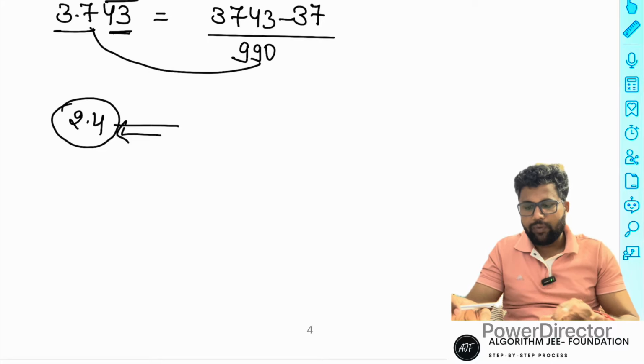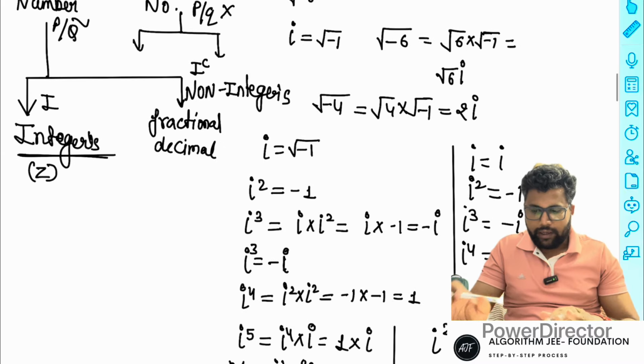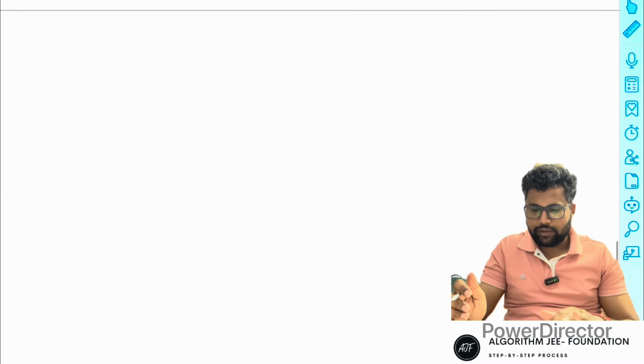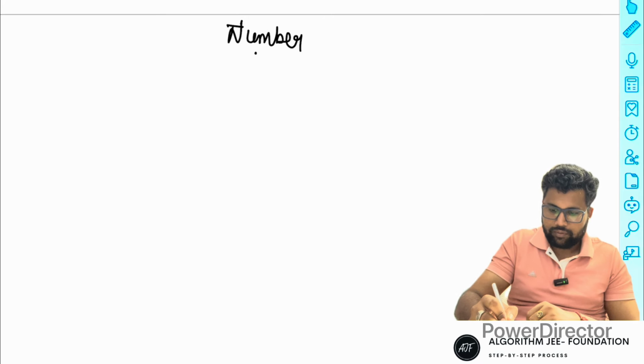So now the next part is integers. Integers have lots of parts. So I'll just repeat. Firstly, I'll represent numbers in two forms.